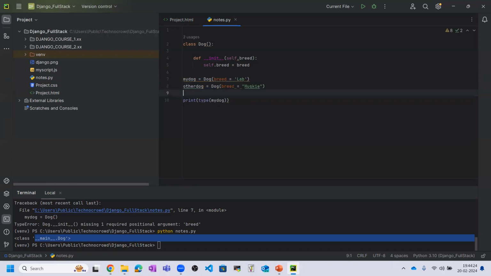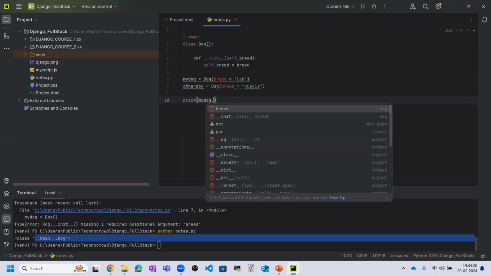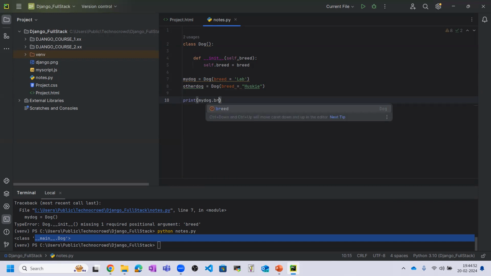Now we are printing what? Not the type of the class. Sorry. I will print the thing: how to get the proper values of the breed by object. So I already told you we are using the dot method. So my object name, then dot, and now what you want to read, what you want to print, breed. Okay.